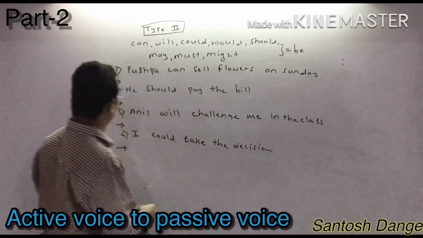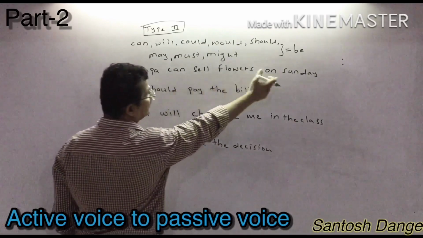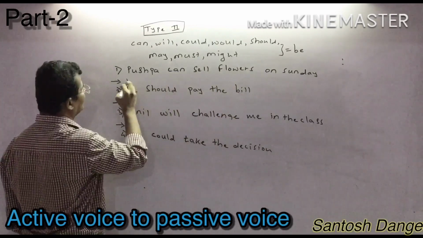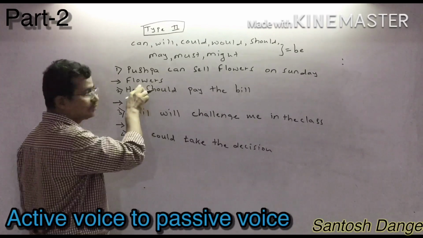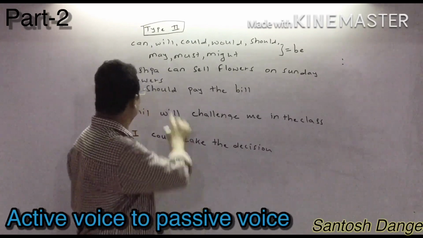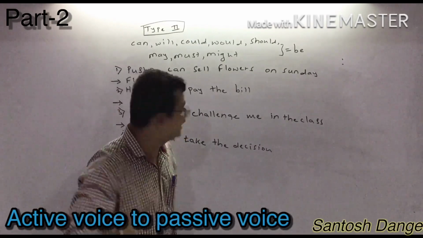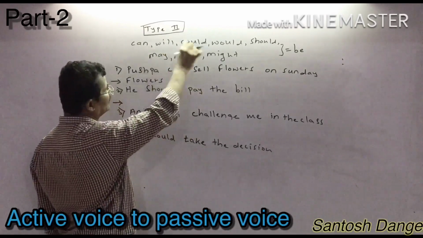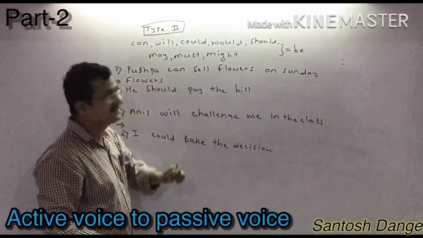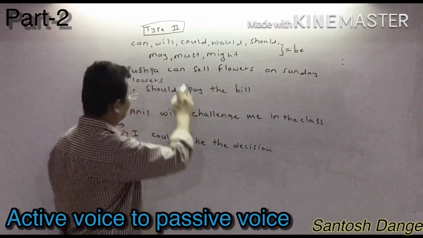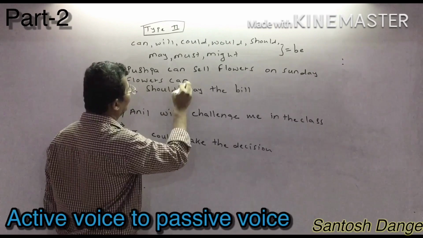Suppose "Pushpa can sell flowers on Sunday." So I have to write flowers in the beginning. Why? Because it is the object, and in active to passive voice you must write the object in the beginning. If they have given can, will, or any other auxiliary verb instead of have, has, had, you write it as it is. Which is the auxiliary verb here? Can. So write can as it is.